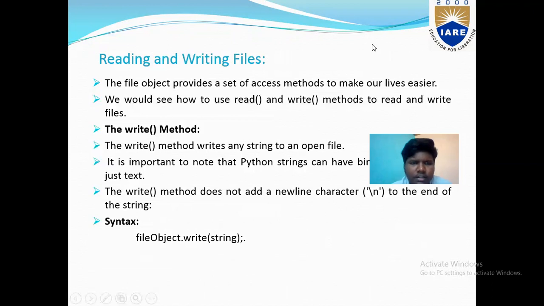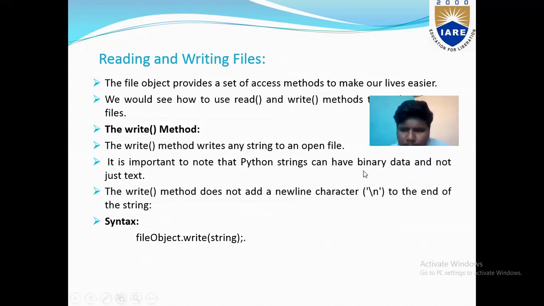Reading and writing files. The file object provides a set of access methods to make our lives easier. We would see how to use the read and write methods to read and write files. First of all, we're discussing the write method. The write method writes any string to an open file. It is important to note that Python strings can have binary data and not just text. The write method does not add a newline character, \n, to the end of the string. Syntax: fileObject.write(string).